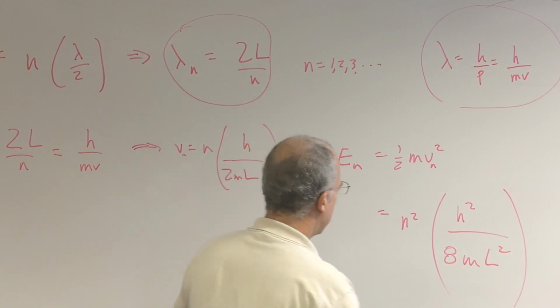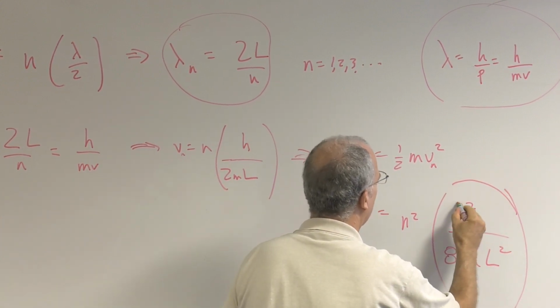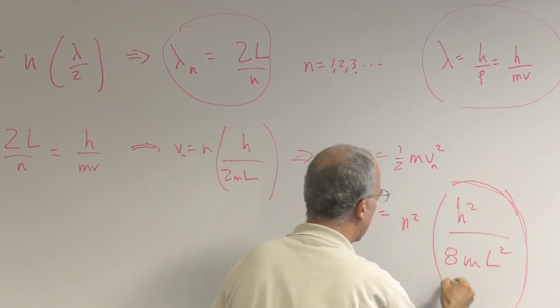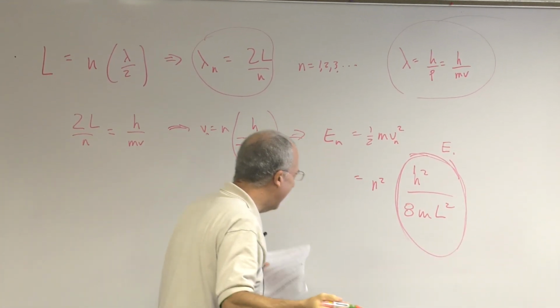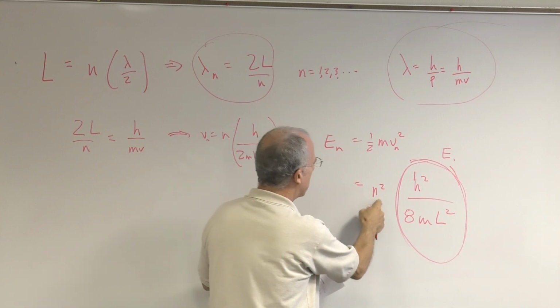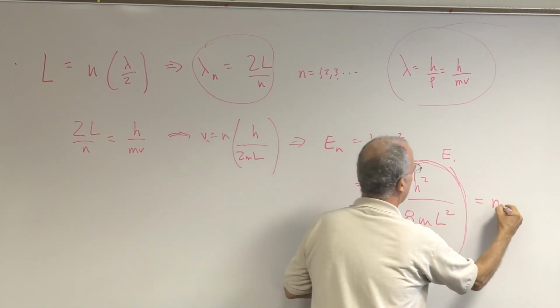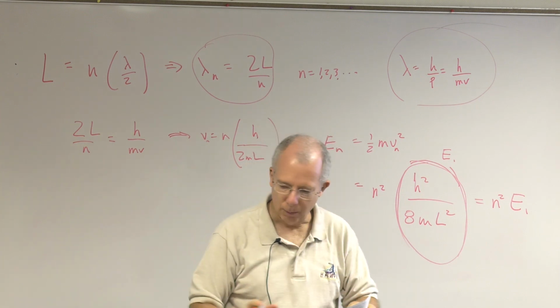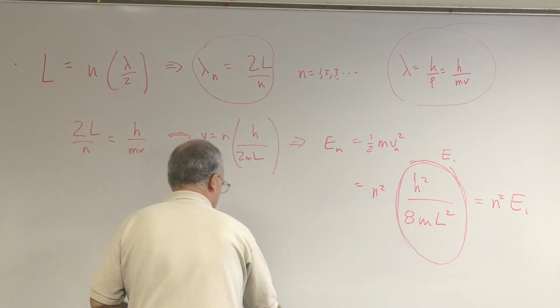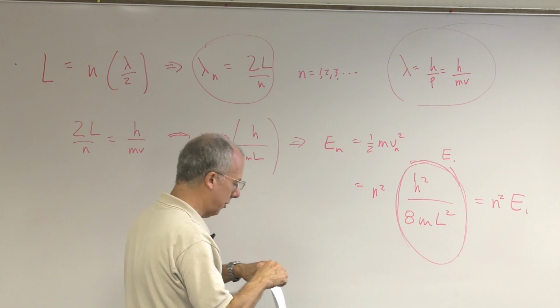Now, that's an h by the way. Let's call this E1, because that's what it is. It's the energy of the one state. So this is just n squared E1. Now, once again, that's called quantized energy.